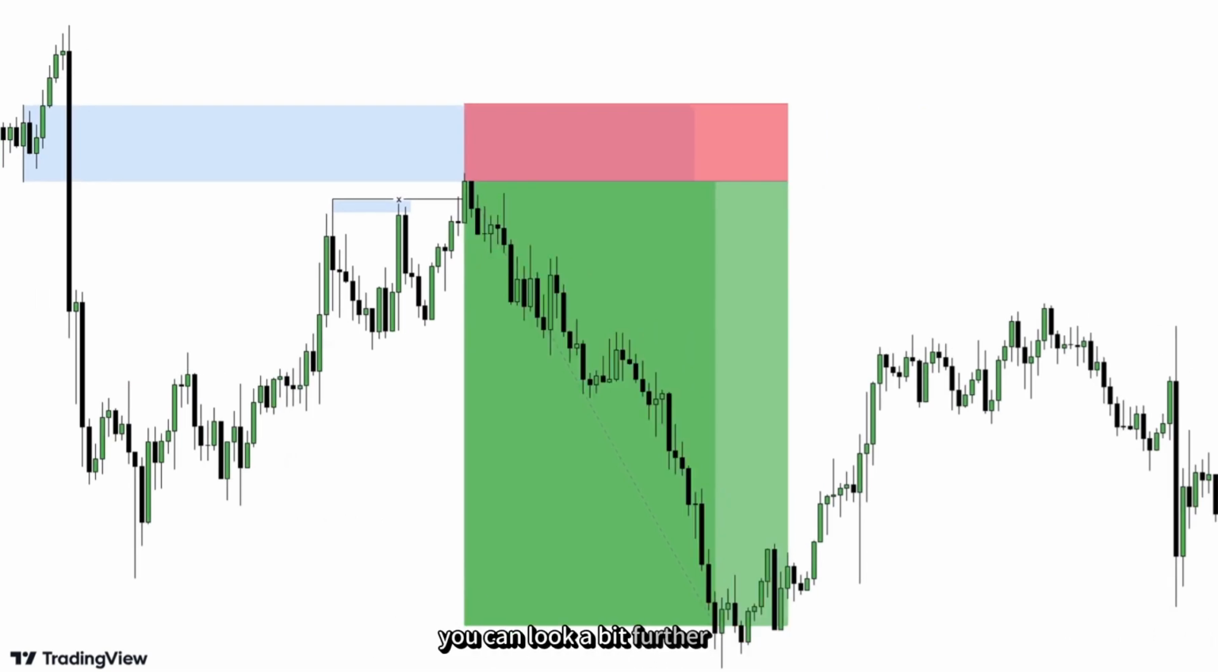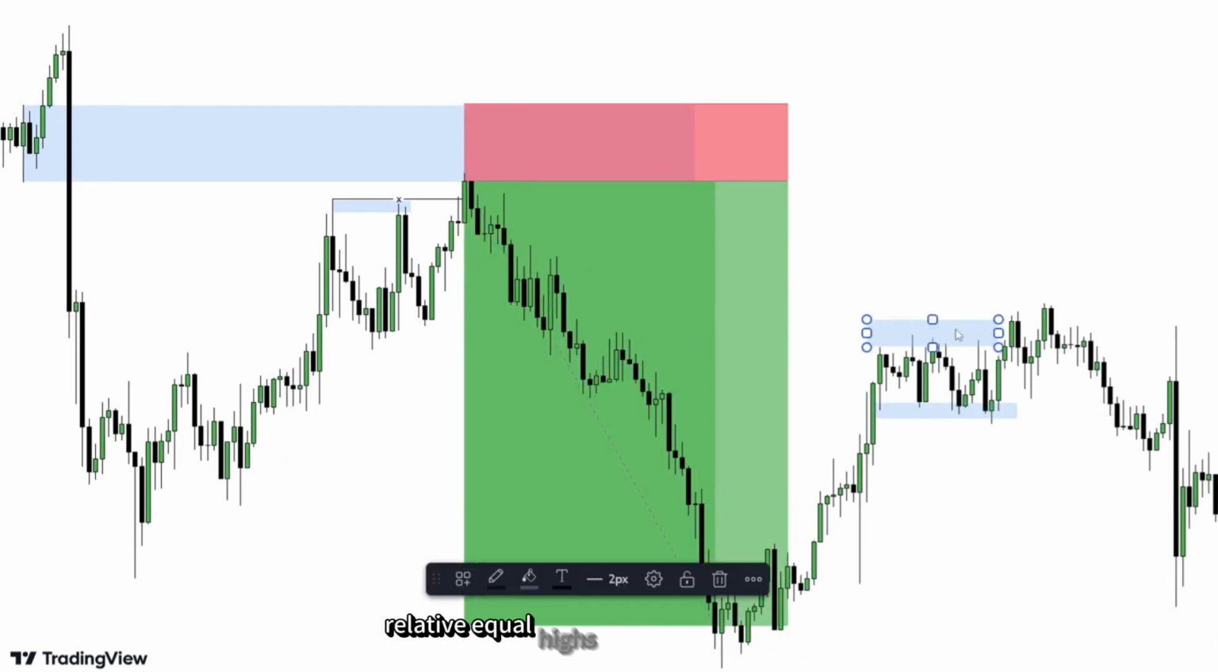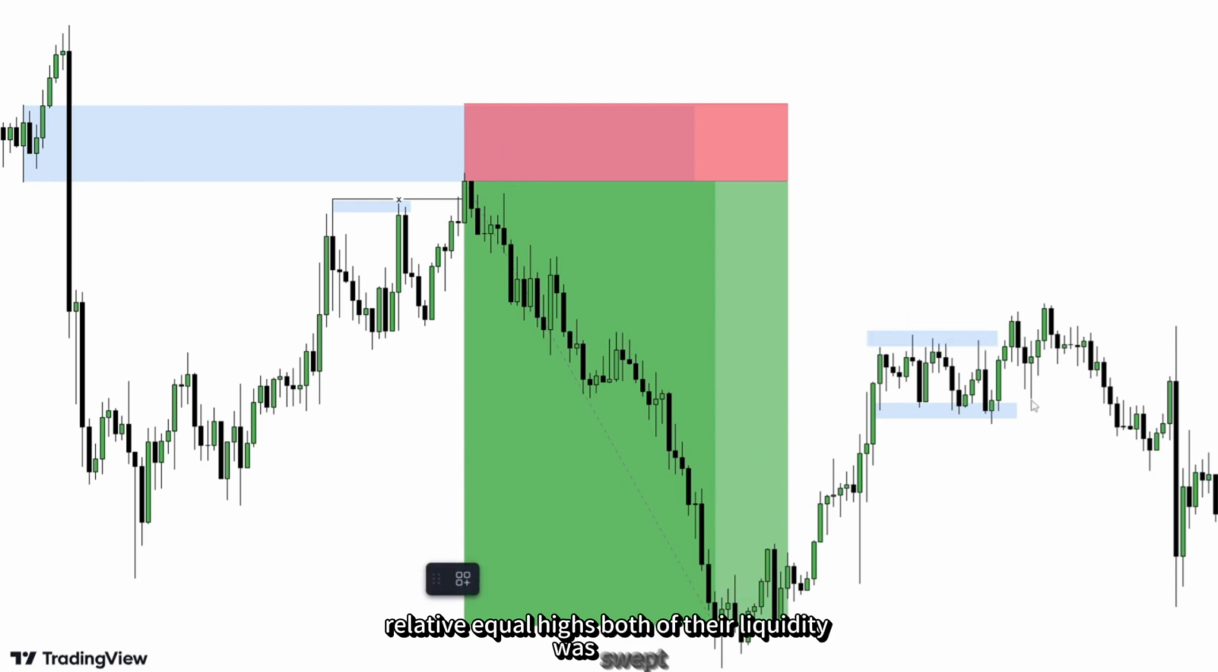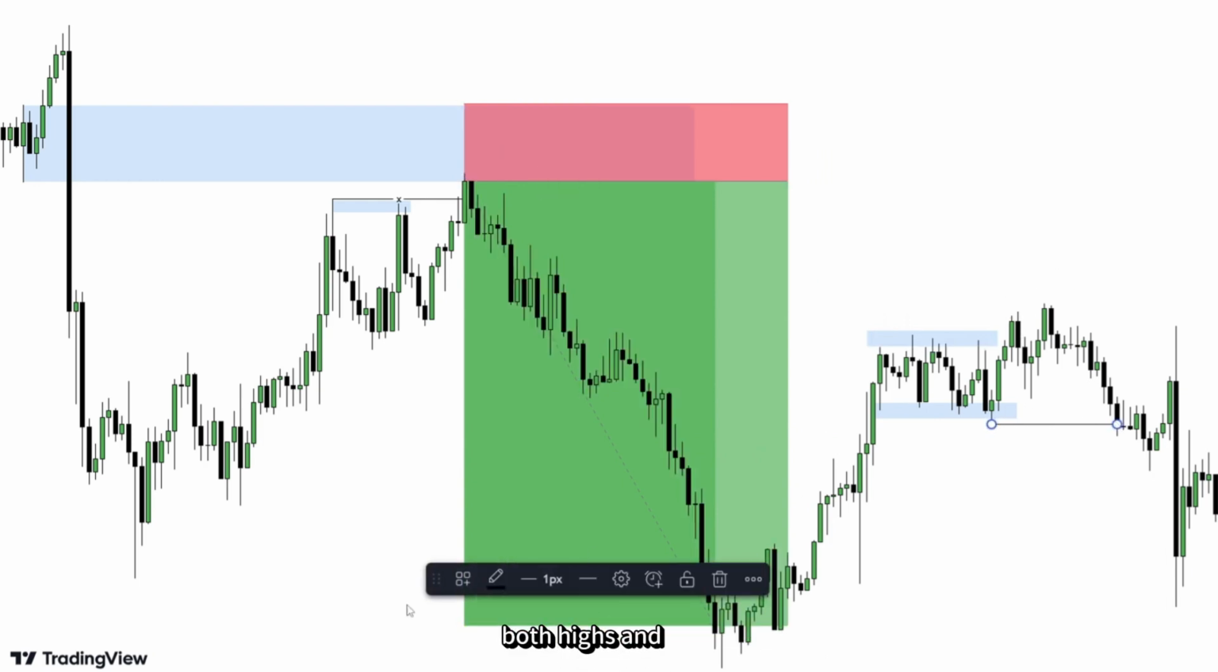You can look a bit further ahead. Here you can see relative equal lows, relative equal highs. Both of their liquidity was swept, both highs and lows. There's also fake choke liquidity, and liquidity from fake market structure shifts, and in the upcoming videos, we will discuss how to recognize this liquidity. First, let's learn what liquidity is.